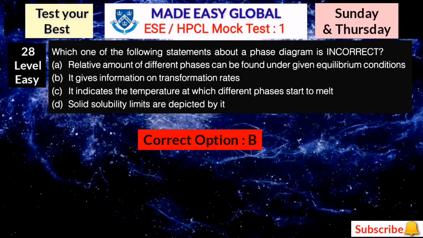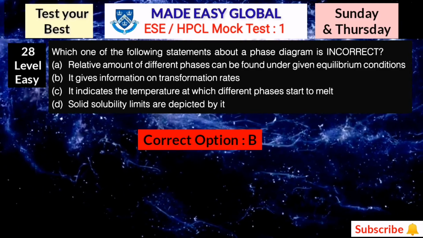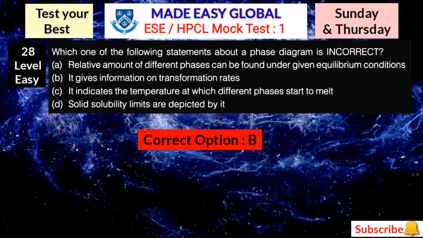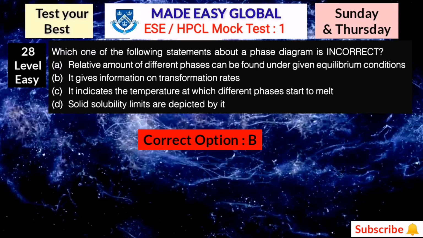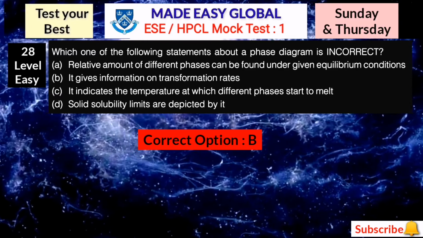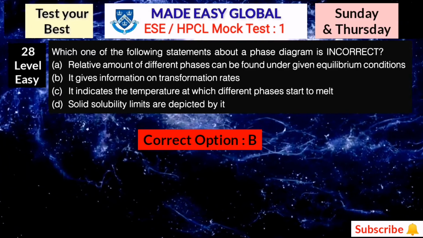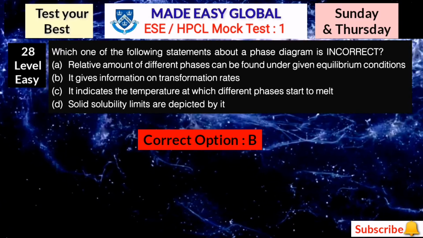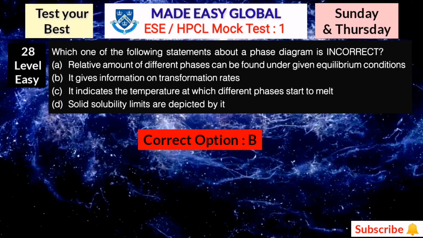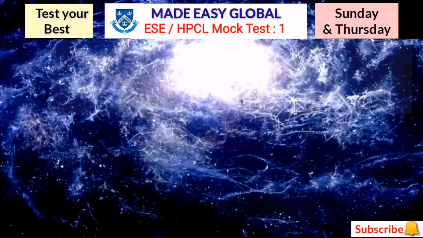So here the correct answer is option B: it gives information on transformation rates. This is the incorrect statement. So in the examination, you first mark the correct statements, then check in the options, and then check in the question which one is required. Here, according to the question, we have to choose the incorrect one.